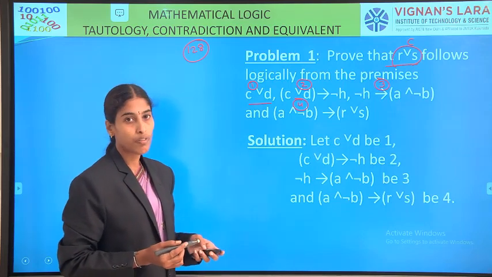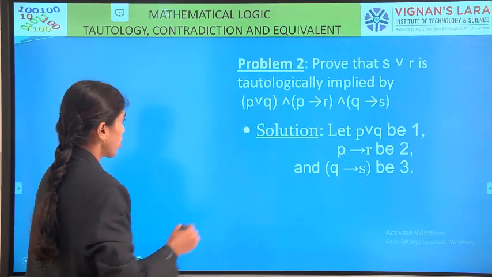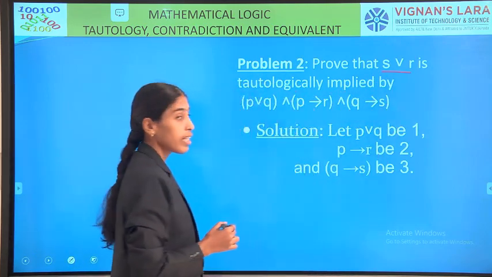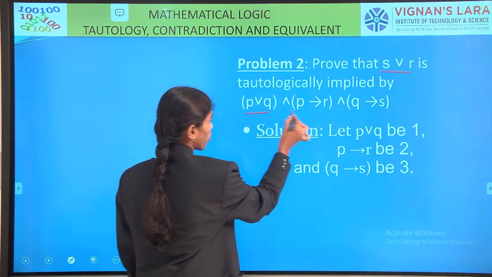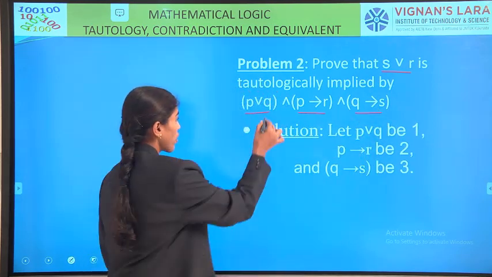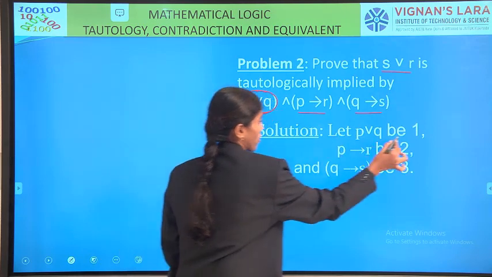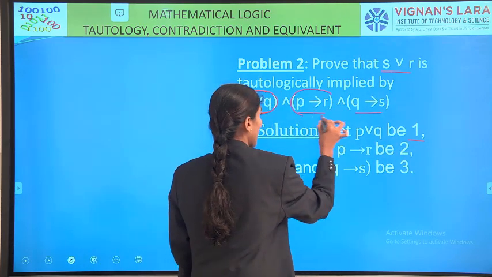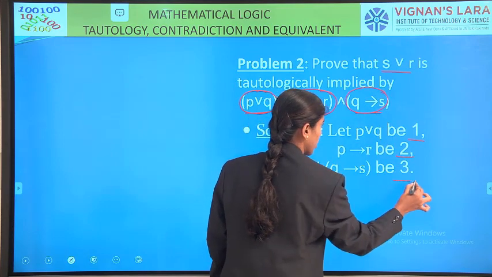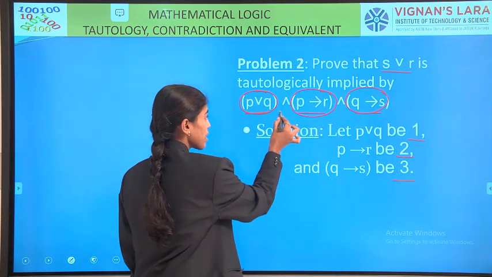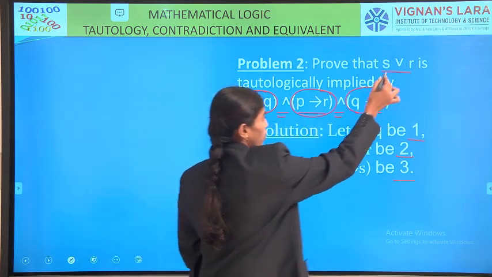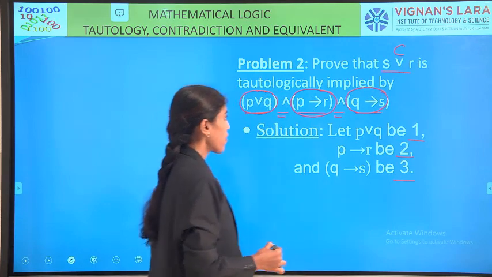See here, prove that S or R is tautologically implied by P or Q, P conditional R, Q conditional S. So we take P or Q as the first premise, P conditional R is the second premise, Q conditional S is the third premise. So what is the final conclusion? S or R is the final conclusion.